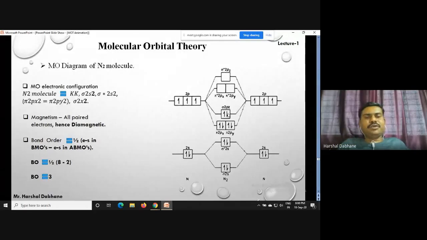And when we talk about the bond order, the number of electrons in bonding is 2 plus 6, so we have 8 electrons in bonding, minus only 2 electrons in anti-bonding, so we can write over here 8 minus 2 is 6, and 6 by 2 is 3. So 3 is the bond order, which means nitrogen is triply bonded with the other nitrogen. So this is the molecular orbital diagram of the N2 molecule.